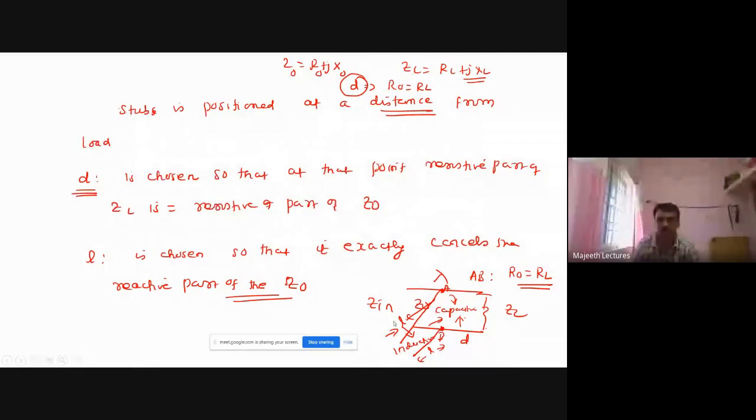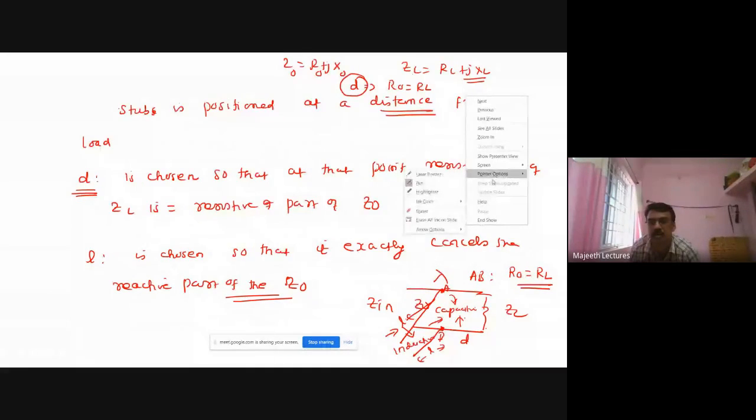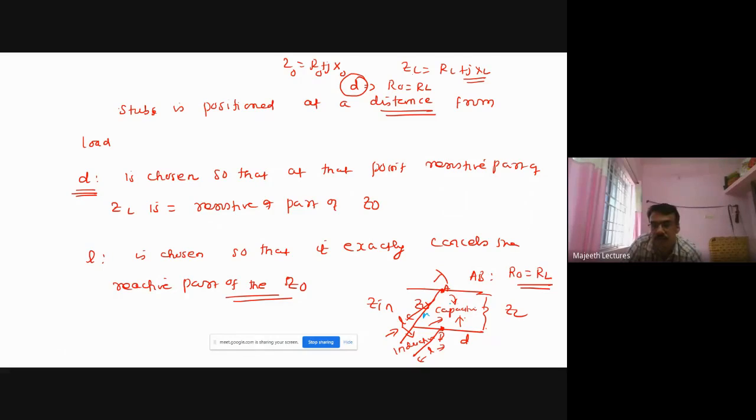If the line has inductive reactance, then the stub should have capacitive reactance. Fine. Then only these two will be cancelled. Like that, we have to choose the length.